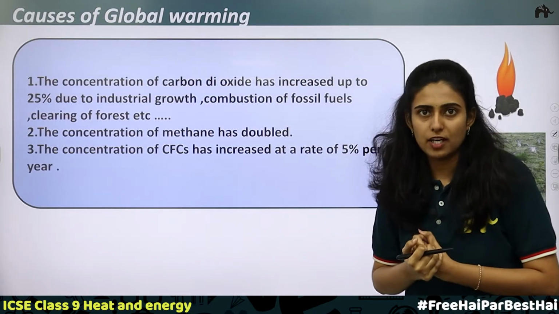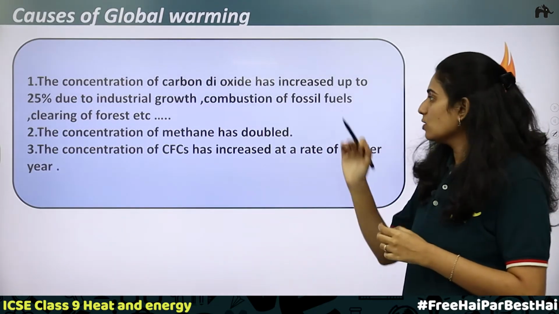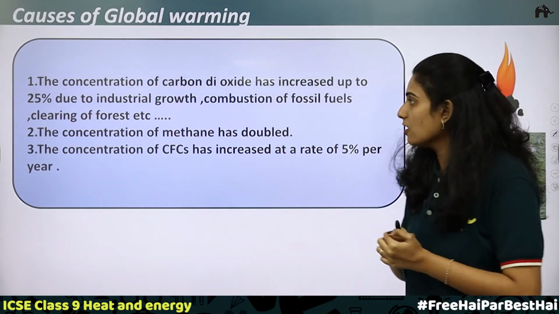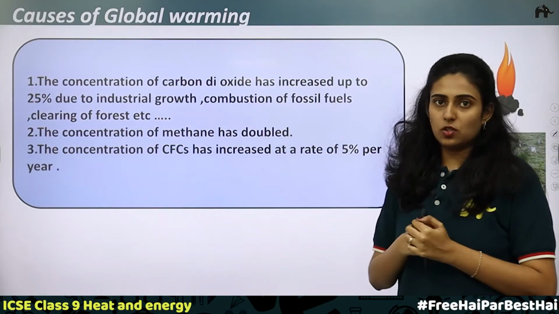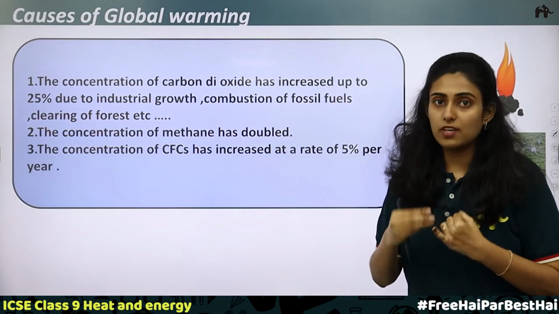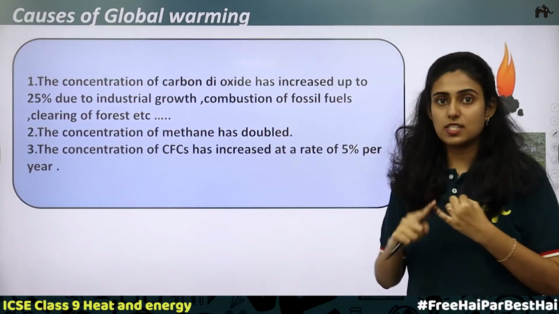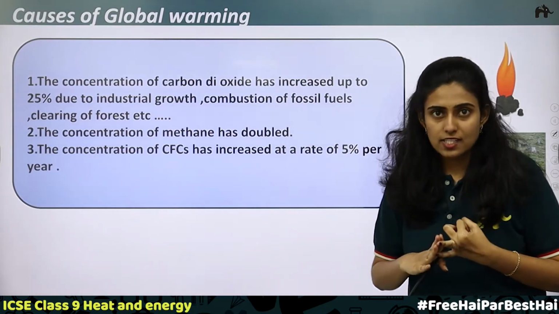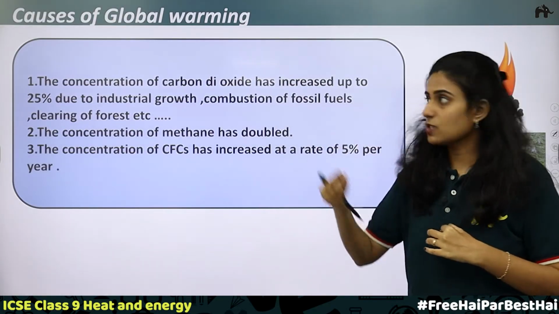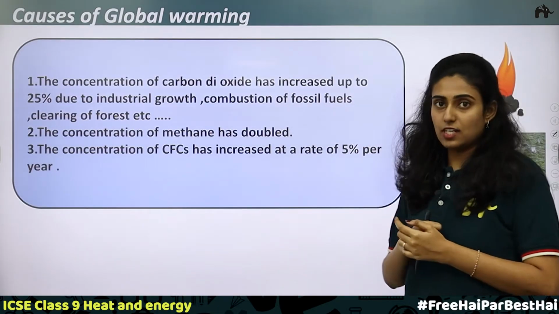That is, they are using the carbon dioxide. If the plants are removed, what happens? The carbon dioxide is not used. It will stay in the atmosphere itself. Then combustion of fossil fuels releases carbon dioxide. Then industrial growth. For industrialization, fuel is required. In all these cases, non-renewable sources of energy are used and not renewable sources. When non-renewable sources of energy are used, as a byproduct there will be greenhouse gases, which will remain in the atmosphere. This increase in greenhouse gases is by 25%. Due to this increase in the level of carbon dioxide, it causes global warming.